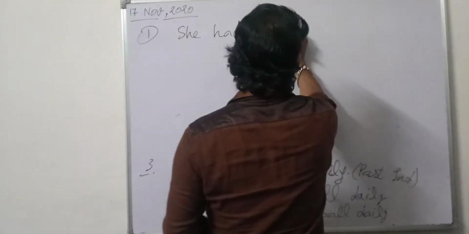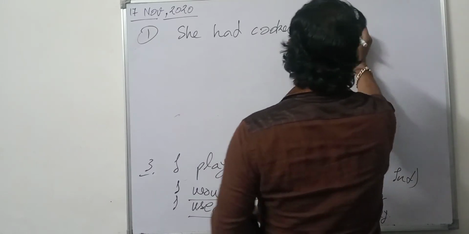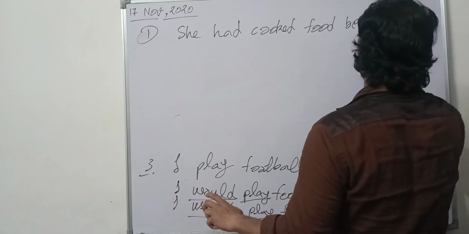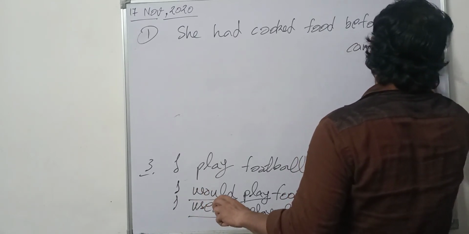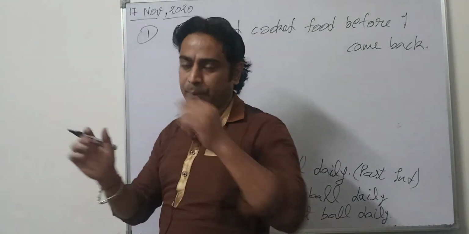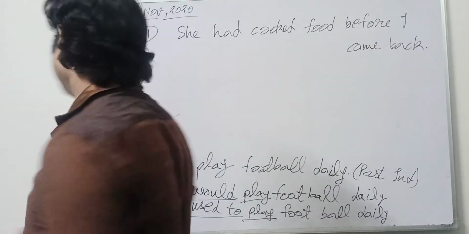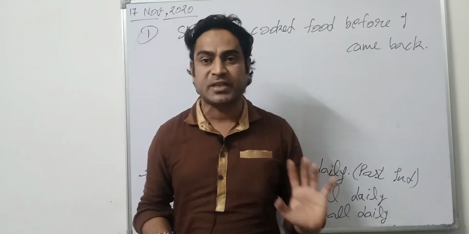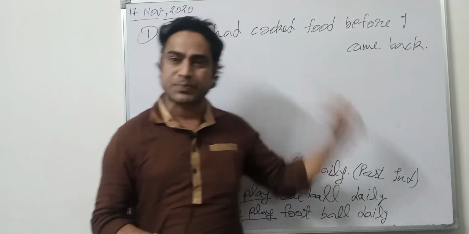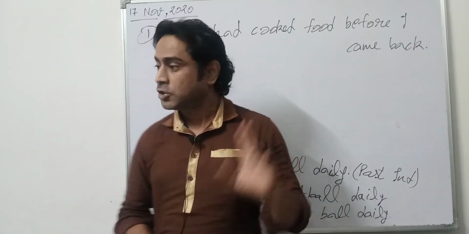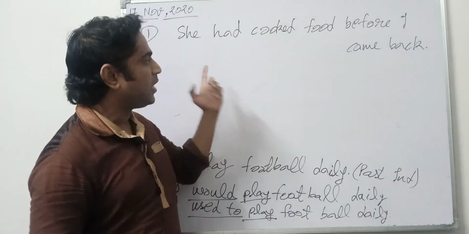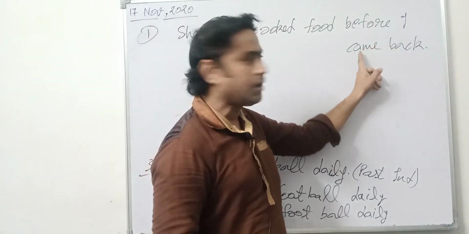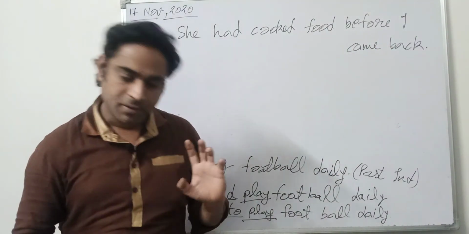See, she had cooked food before I came back. Before I came back. You know what these actions are? These are two actions of past. Here we are not expressing a single action of past. We have expressed two actions of past. One of them has been written by had plus verb third, and the second one is written in came, second form. My dear friends, listen.